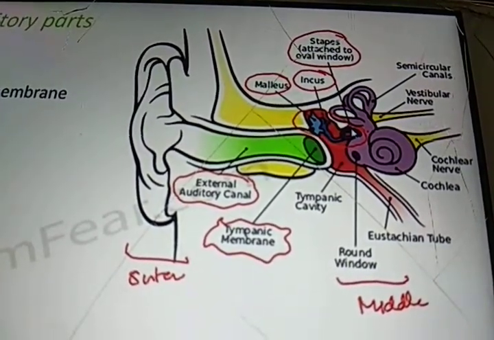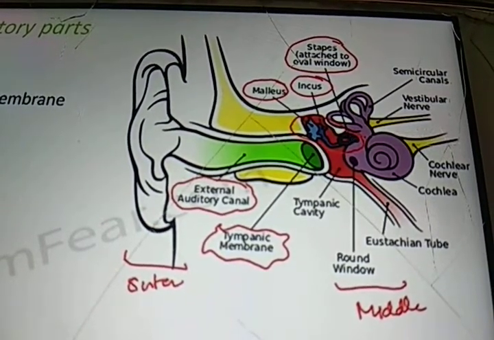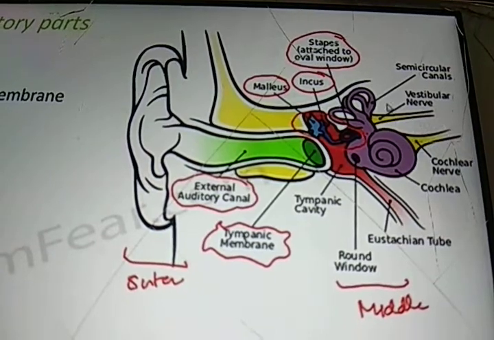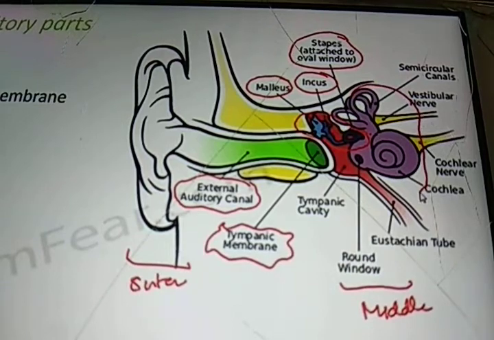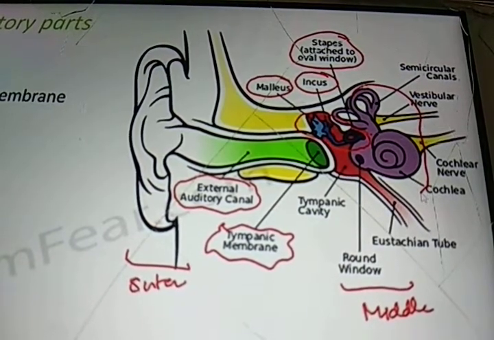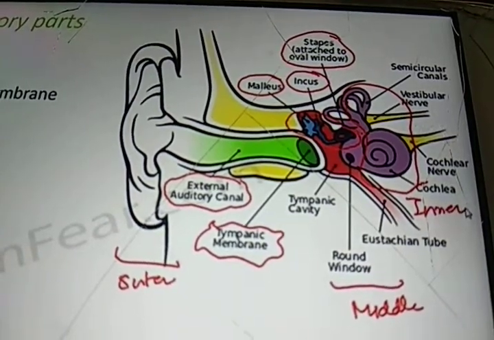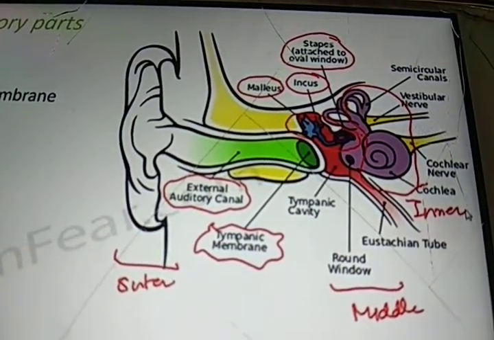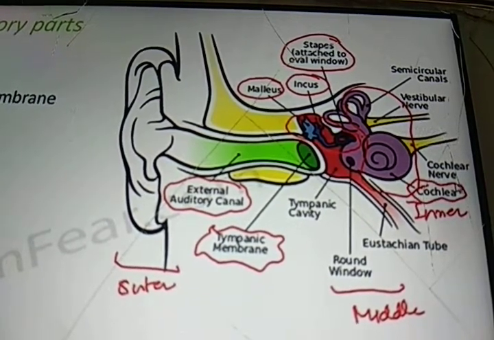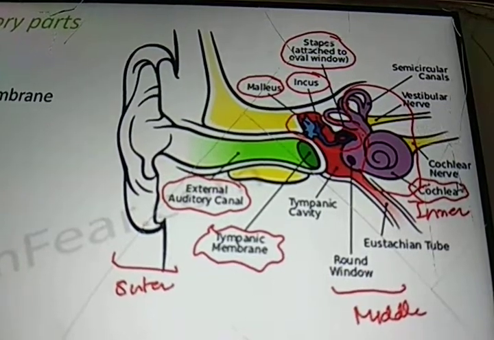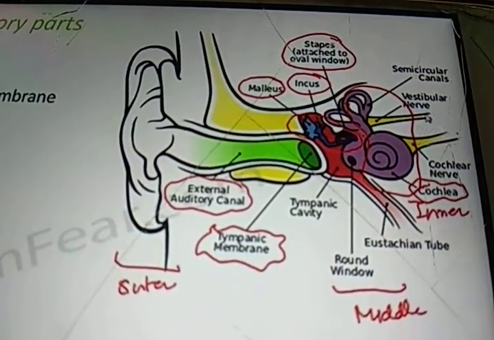So the middle ear is bony in nature, you can say, and then if you go deeper inside, you reach the inner ear. The inner ear is the purple structure which you see here. In this inner ear you have this coiled structure, which is called the cochlea. And beyond that you have the auditory nerve, which you see as the nerves coming out.